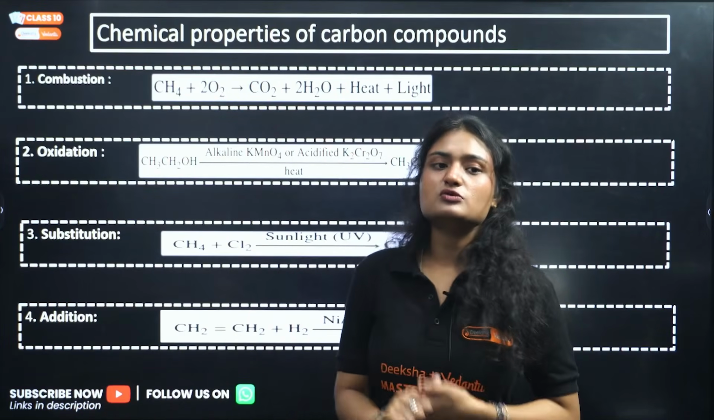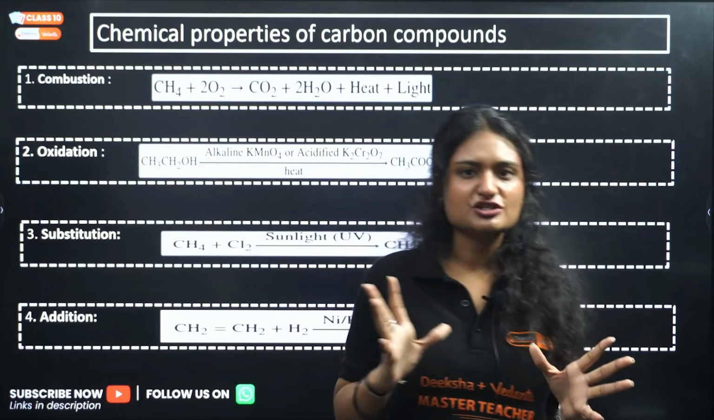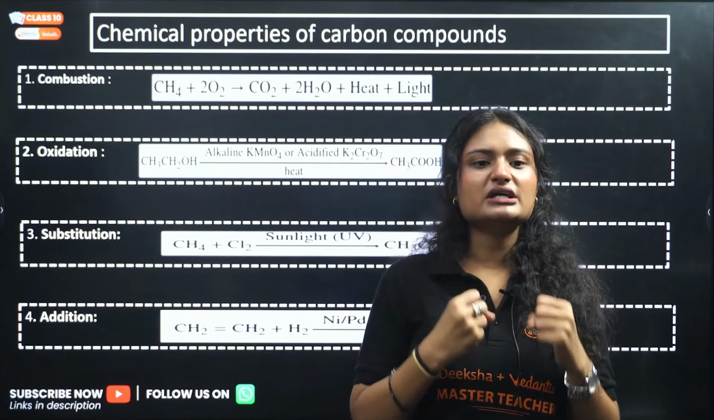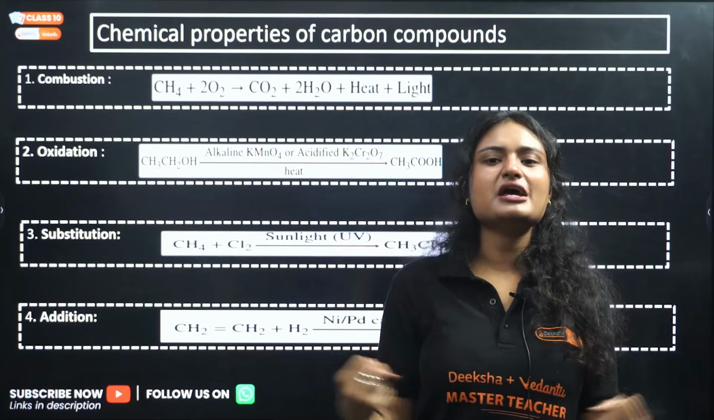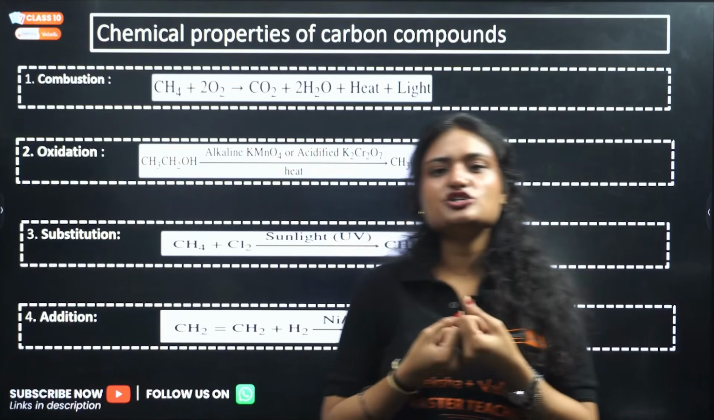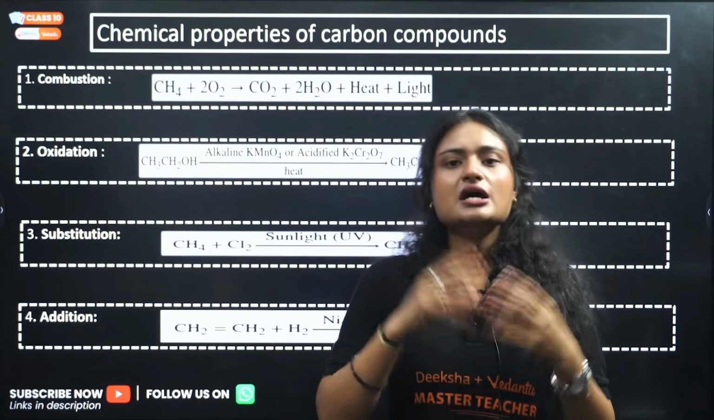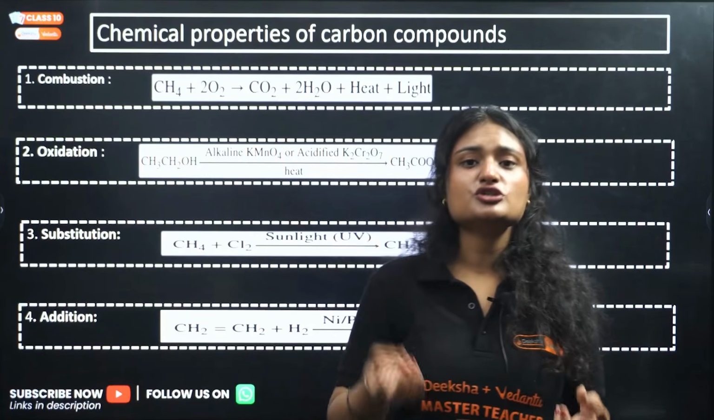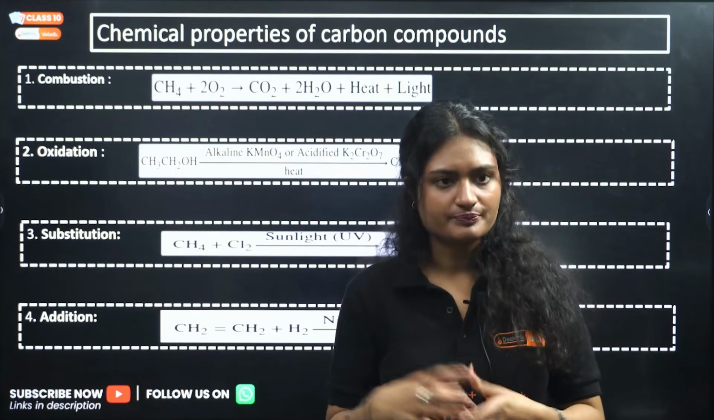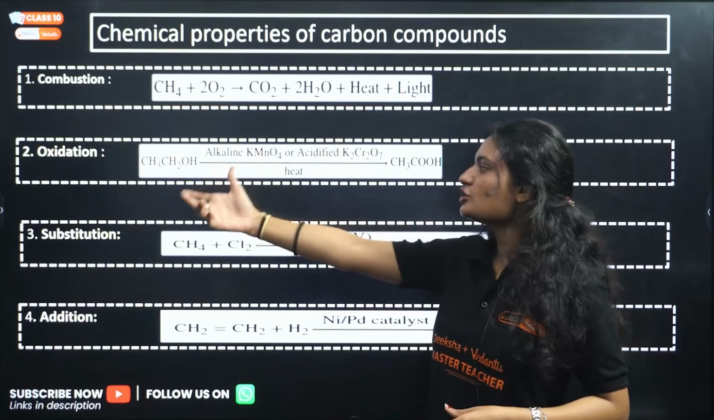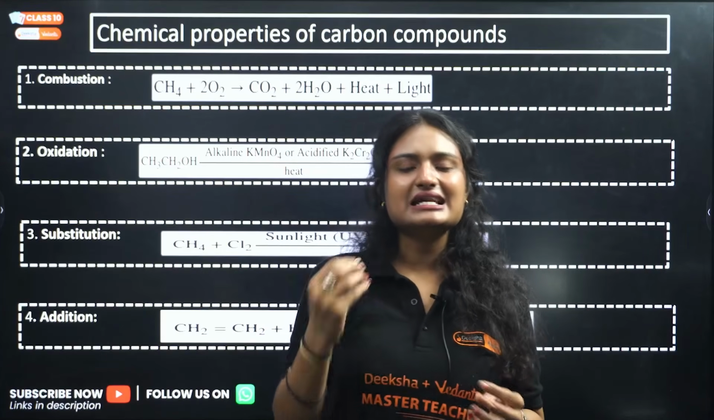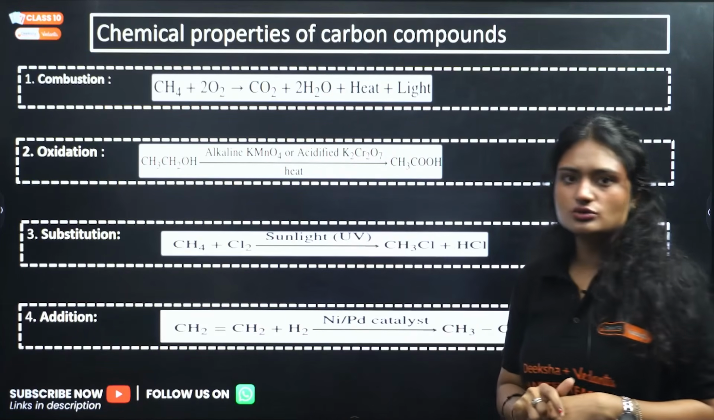Chemical properties of carbon compounds. Next, carbon compounds show some chemical reactions, right? For example, combustion. When you add oxygen to a carbon compound, it combusts. It produces carbon dioxide, water, and heat, lots of heat and energy. That is combustion. Second is oxidation. Oxidation means addition of oxygen in a controlled way, right? Heat or light may or may not be produced, but in combustion you add oxygen in an uncontrolled way and heat and light are always produced. For example, the oxidation of ethanol will give ethanoic acid, right? And we use good oxidizing agents like alkaline KMnO4 or acidified K2Cr2O7.